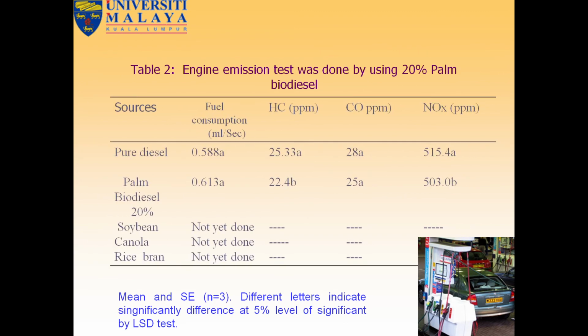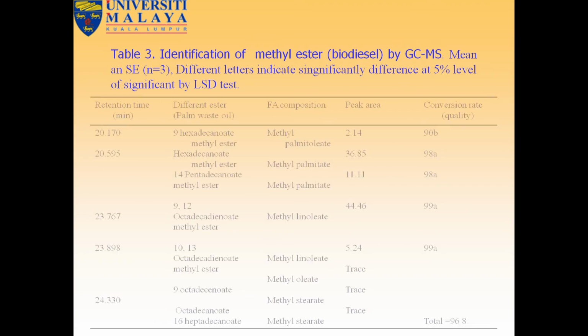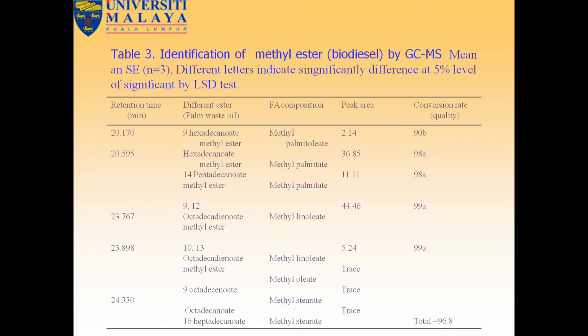Here we can see the engine emission test was done using 20% farm biodiesel in fuel diesel, soybean and canola, not yet. Hydrocarbon is less, carbon monoxide is also less, and nitrous oxide is also less compared to fuel diesel. And depending on the methyl ester, by GCMS, we can see different types of conversion rates here.